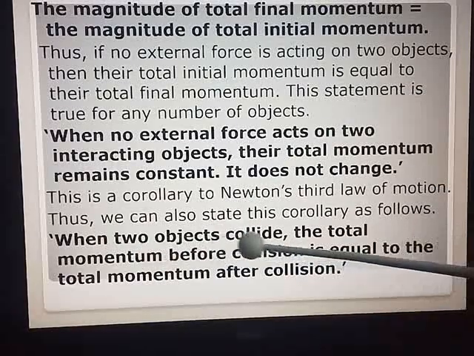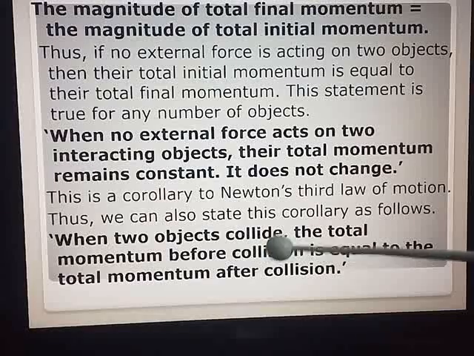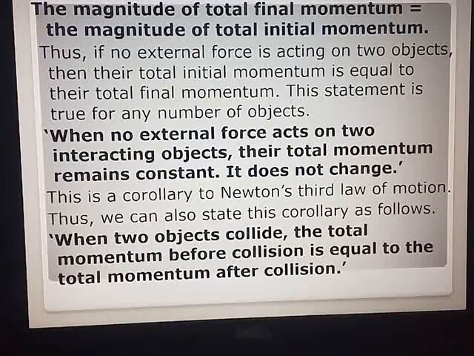What does it state? When two objects collide, the total momentum before collision is equal to the total momentum after collision. So this is nothing but the law of conservation of momentum, and a total 5 marks question. I hope all of you have understood the law of conservation of momentum. Here you have to consider two objects, take two different masses, for them take two different initial velocities, note down their momentums when they collide, application of force from both the objects, because Newton's third law of motion is applicable over here, and then you will get the final expression.